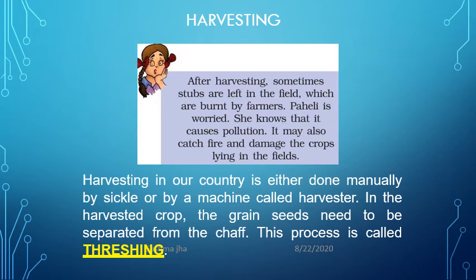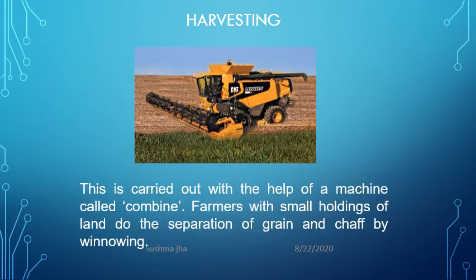In the harvested crop, the grain seeds need to be separated from the chaff. This process is known as threshing. Harvesting is also done with a modern machine known as a combine or harvester. Farmers with small holdings of land do the separation of grain and chaff by winnowing.